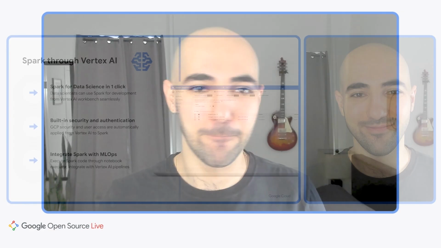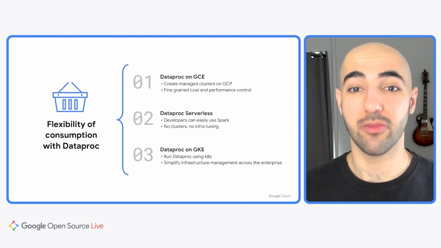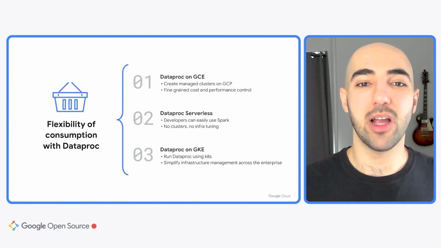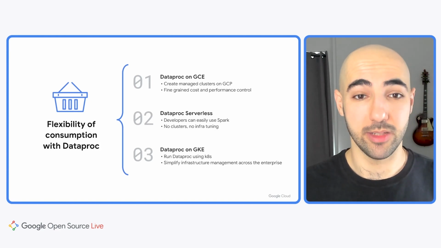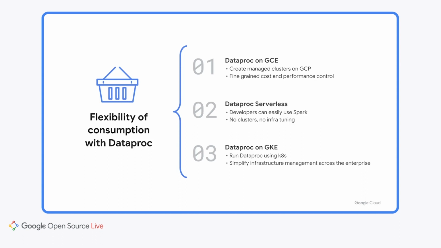In addition to all of these Spark experiences, we also have Dataproc, our fully managed data processing service for open source analytics. Dataproc provides greater flexibility in how you can use Spark via three different consumption options. You can go with managed Dataproc clusters on Google Compute Engine for fine-grained cost and performance control. You can take advantage of the ease of use of serverless, and you can also run Dataproc on GKE to standardize on Kubernetes-based infrastructure. My colleague Adam will walk you through a more detailed look into this later today.